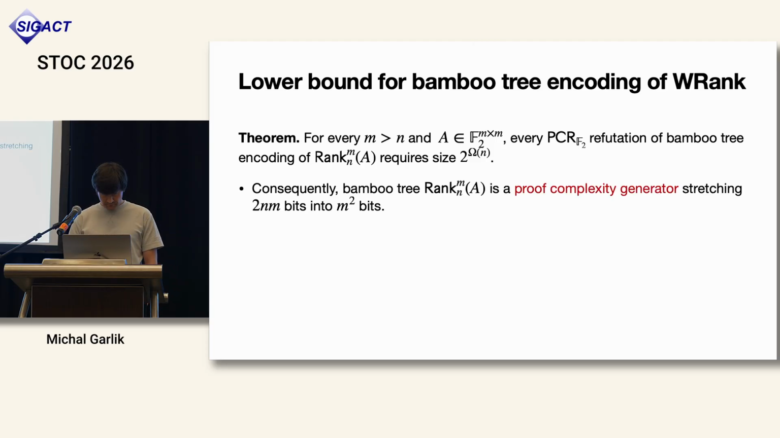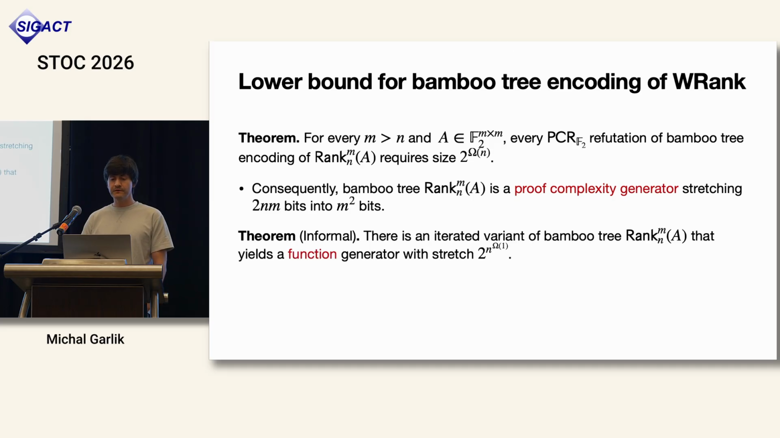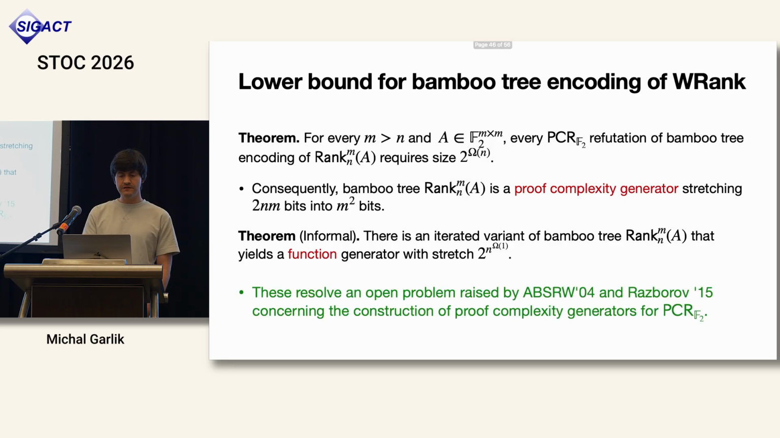As such, this is already a proof complexity generator, but it has almost quadratic stretch only, but it's still better than anything which was known before. We amplify the stretch by iterations, achieving the stretch of function generators, so 2 to the m to the big omega of 1. And these together resolved open problems raised by Alekhnovich, Ben-Sasson, Razborov, and Wigderson, and by Razborov 2015, concerning the construction of such generators for the two-element field in particular.